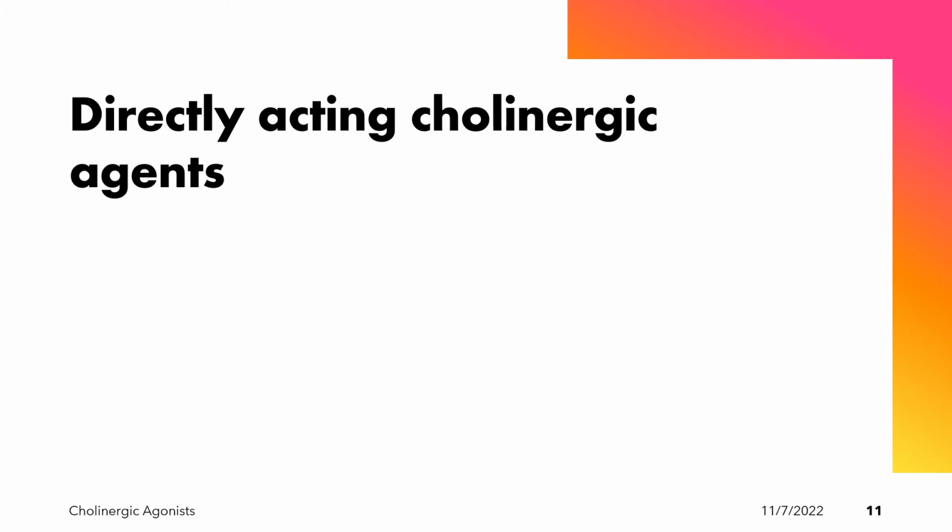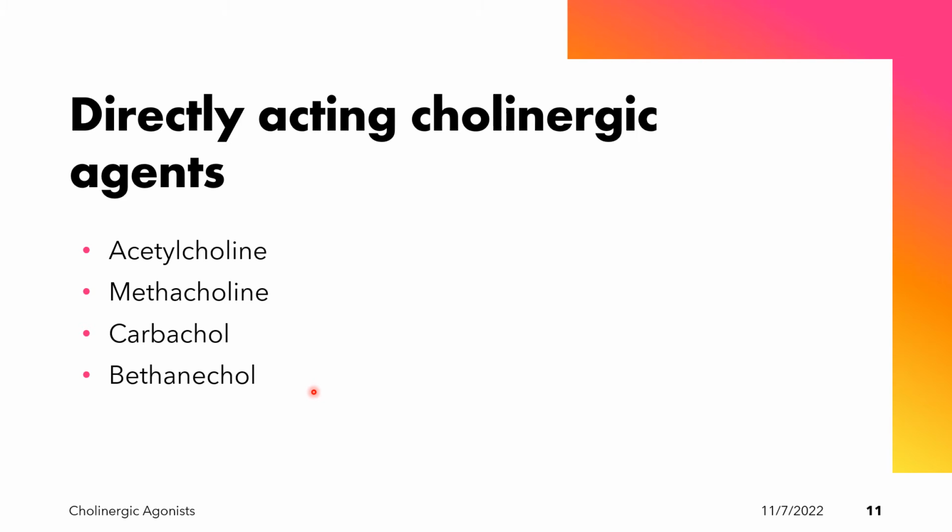Now again, the examples of our directly acting cholinergic agents are acetylcholine, methacholine, carbachol, and bethanechol. These agents act directly as agonists on the acetylcholine receptors. But on which receptor do they act? Would they act on the muscarinic or the nicotinic receptors? Except for carbachol, the other two drugs, methacholine and bethanechol, are considered more selective for the muscarinic receptors and can be considered muscarinic agonists.